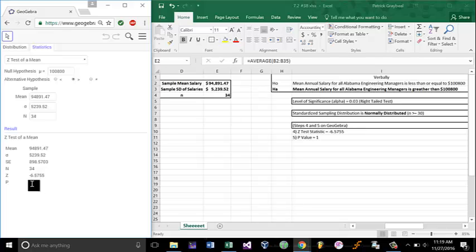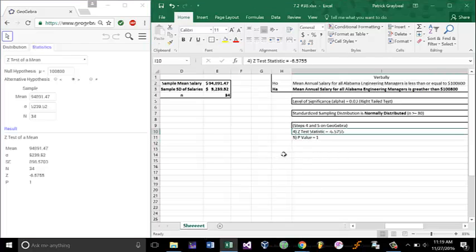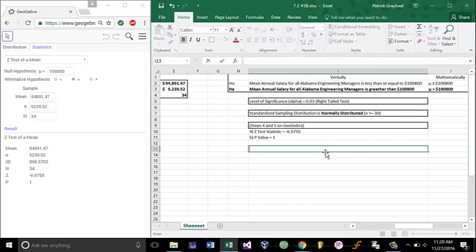Now notice it's not going to be exactly 1. The only way it could be exactly 1 is if we had the probability of the entire distribution. So even though it says 1, keep in mind it's just very, very close. So we look at our p-value and we say, hey, is this greater than or less than our significance level? Since our p-value is indeed greater than our significance level here, what we do is we fail to reject the null hypothesis. Let's write that down. Let's bold it. Fail to reject null hypothesis.